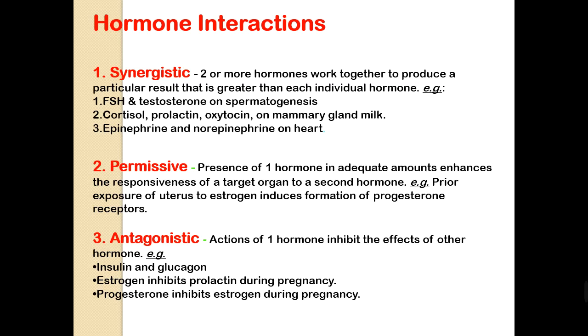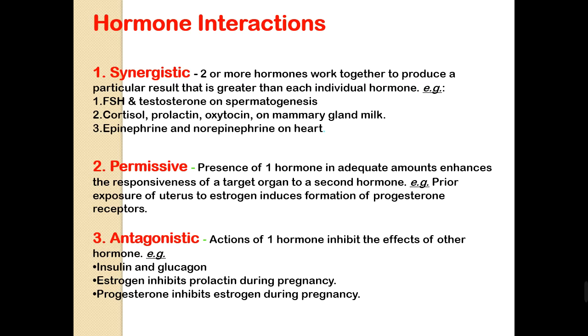For example, follicle stimulating hormone and testosterone on spermatogenesis, cortisol, prolactin, and oxytocin on the mammary gland milk, epinephrine and norepinephrine on the heart.